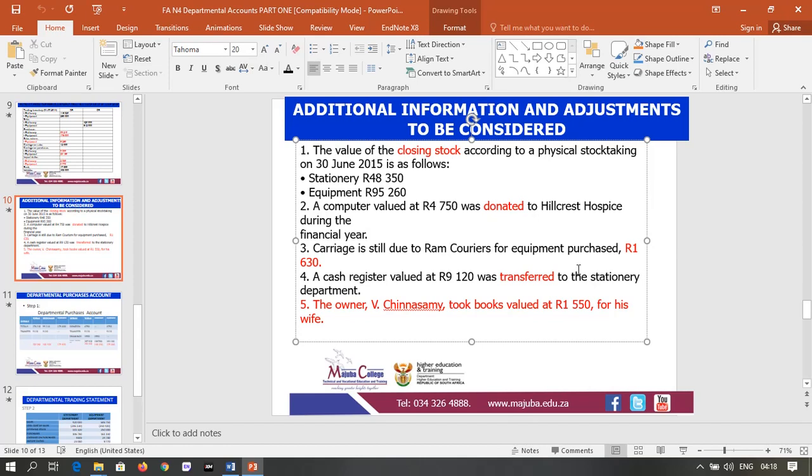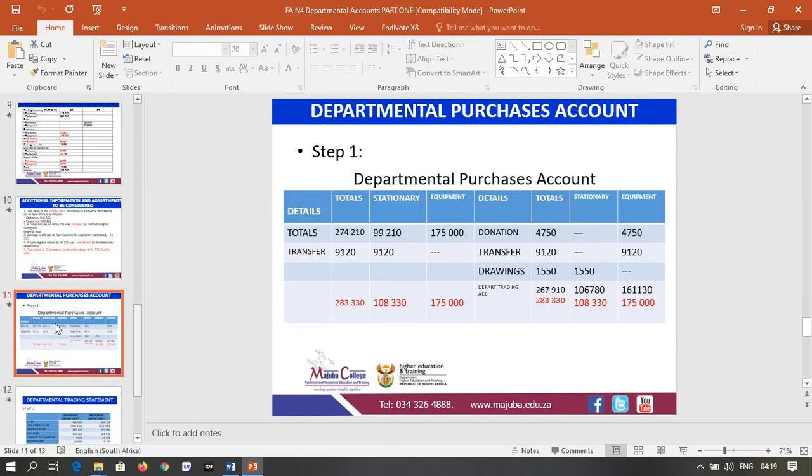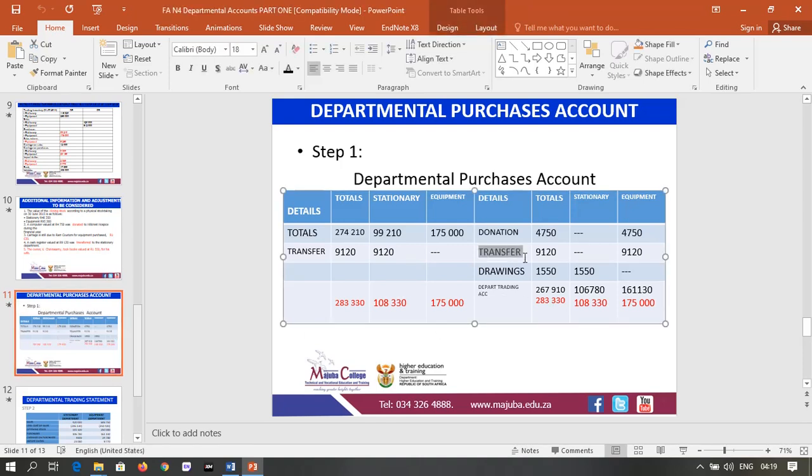Whereas when you transfer goods from one department to another, where the goods have been moved to is going to be a plus, and where the goods are from is going to be a minus. That is the double entry principle. Then we transfer the goods from equipment, that's why we have equipment on the credit side. On the debit side, departmental is plus. We need to add this 9,000 because it was moved from equipment to stationery. That's why we have the transfer on both sides.